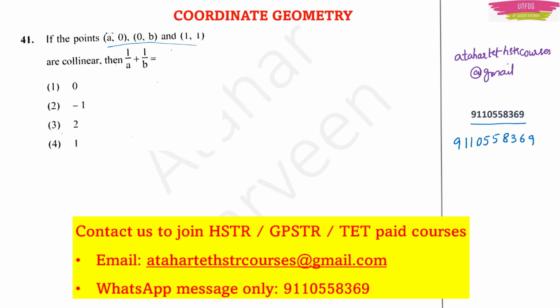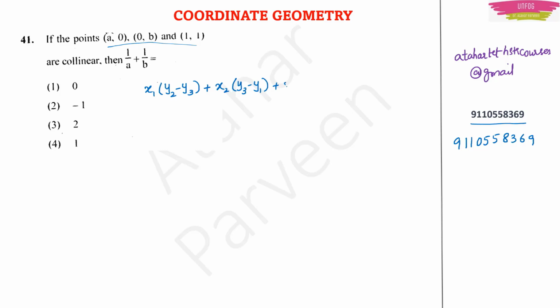To solve this problem, you should know the condition for collinearity. The condition for collinearity is x1(y2 - y3) + x2(y3 - y1) + x3(y1 - y2) = 0. Actually, on the left hand side you will have a half also, but it goes to the right hand side and becomes 0, so I am not writing that half here.